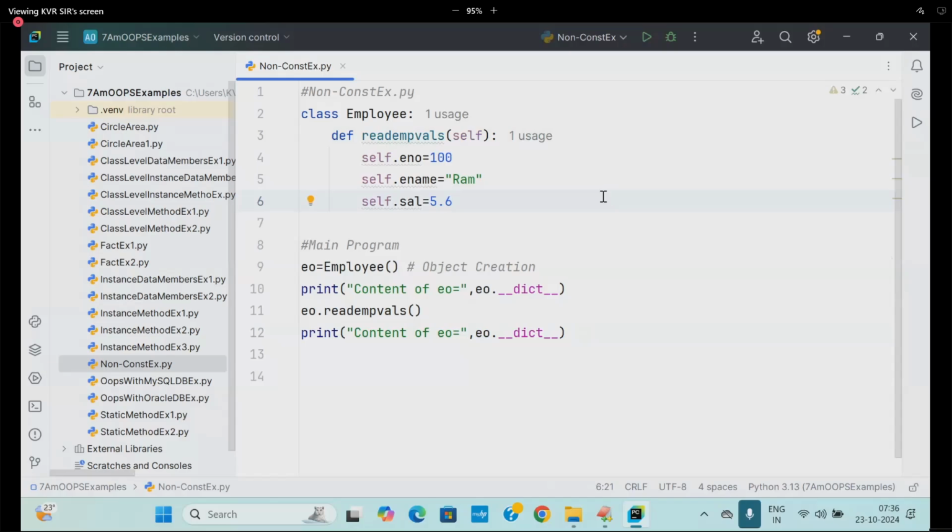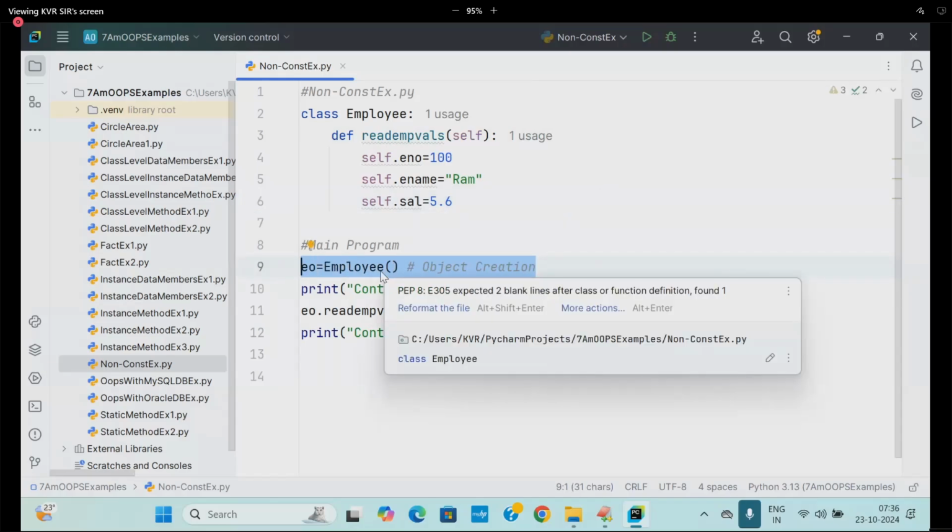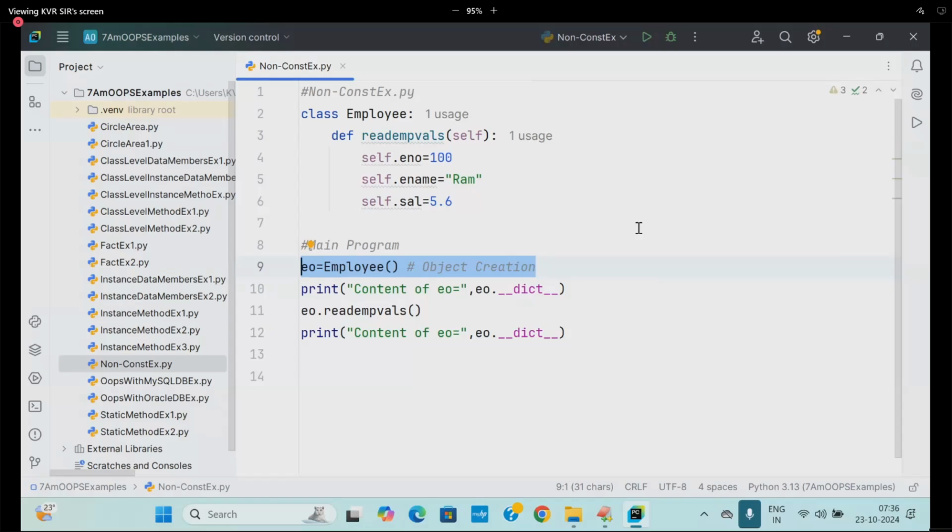But what I am expecting is, whenever an object is created, something is automatically called inside the object. What do we want to place? Our own data, without leaving the object empty. That is known as what? Object initialization. Who will do object initialization? Who will do object operations?